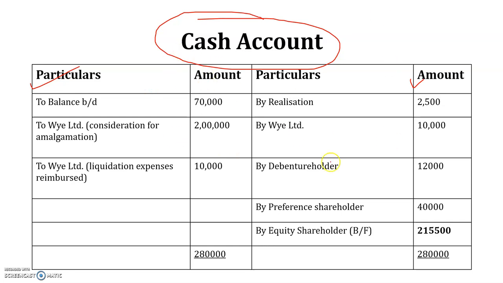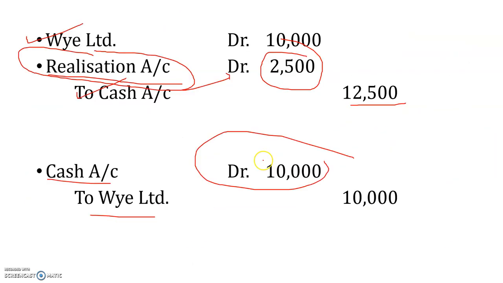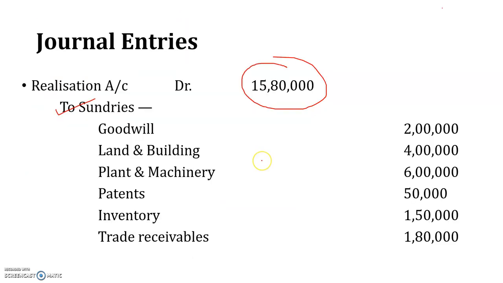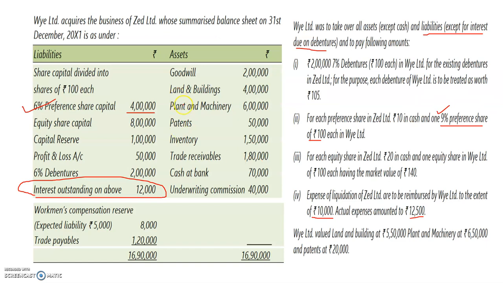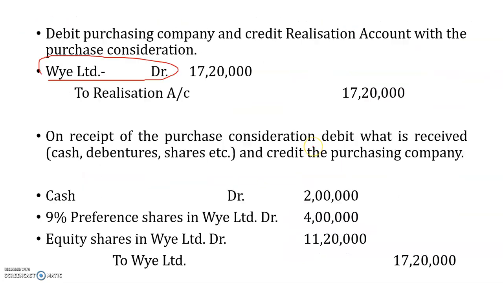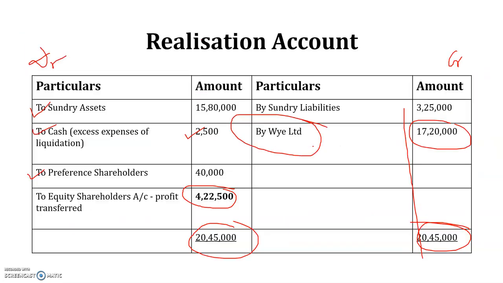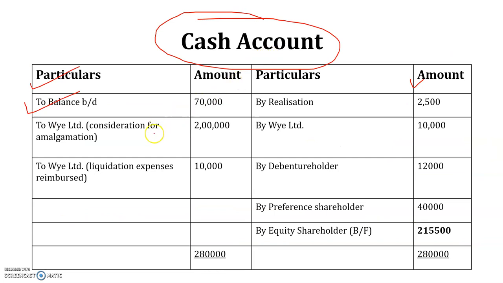The first item, to balance b/d, you can see here, has been brought in from the balance sheet, which is rupees 70,000, which has been mentioned in the balance sheet. So from that particular point onwards, you can easily put those figures, those entries. It is a normal, simple transfer of journal entries to the ledger. I will not explain this part.